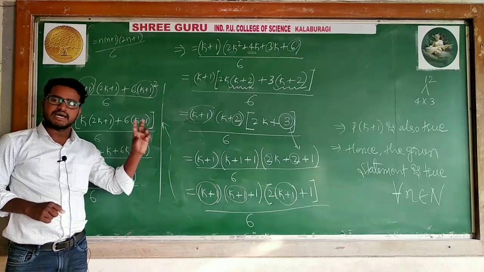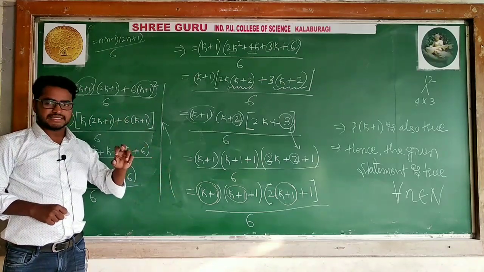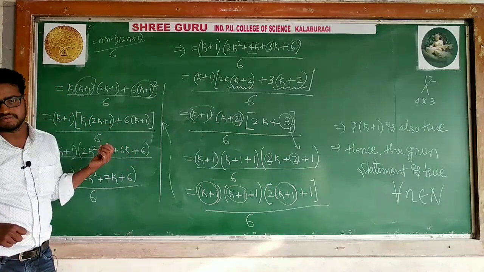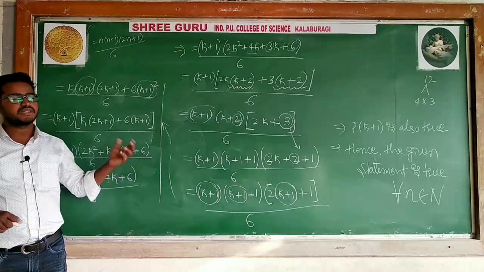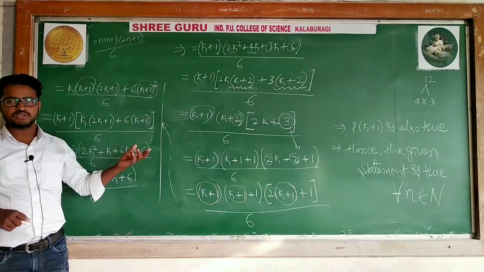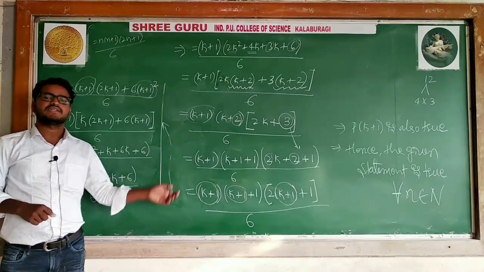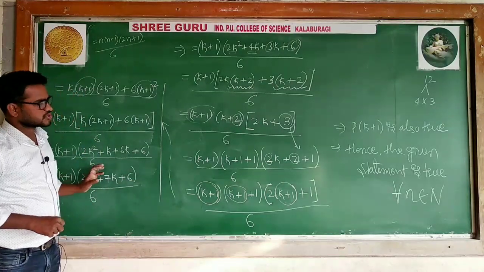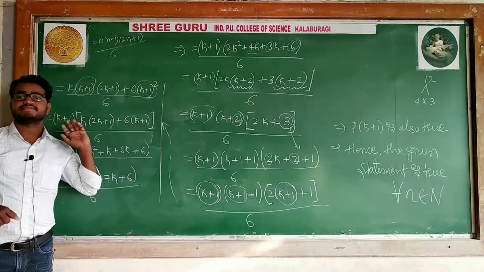Follow the procedure and identify which term you have to add on both sides. That depends upon the last term of the given LHS. If the last term is n, you can take k plus 1. If it is n square, you can take k plus 1 whole square. Whatever you have, I will take in the case of the next problems. This is the procedure. Using this you have to prove, so you will get 5 marks.